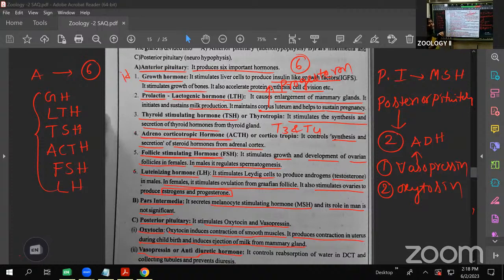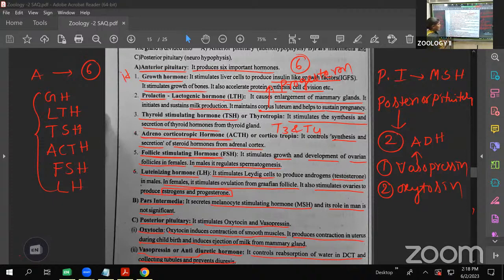I'll explain diabetes insipidus after this. Vasopressin controls the reabsorption of water in the DCT and the collecting tubule, preventing diuresis. Diuresis means excess water is eliminated out. Excess urination is stopped by this one only.